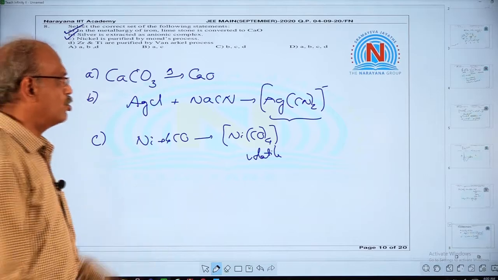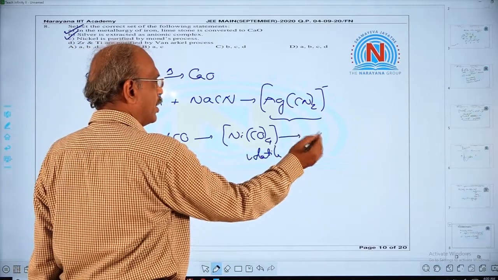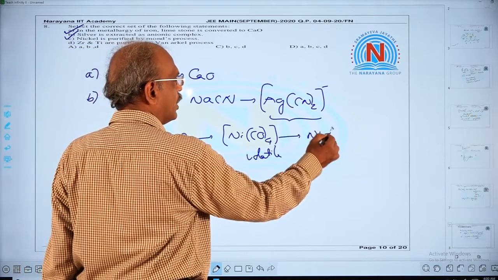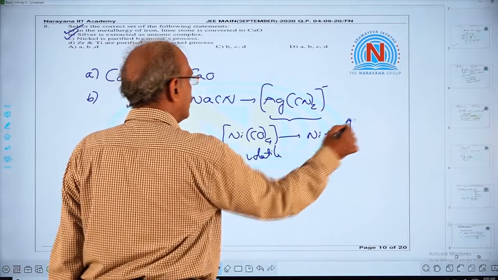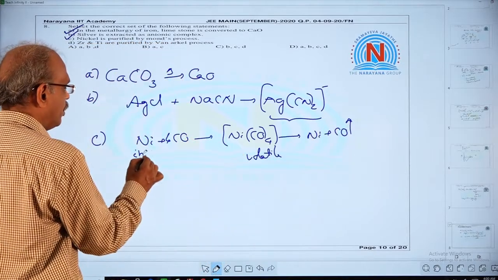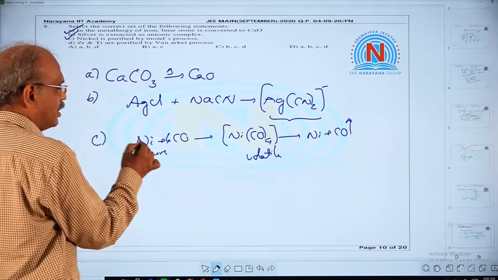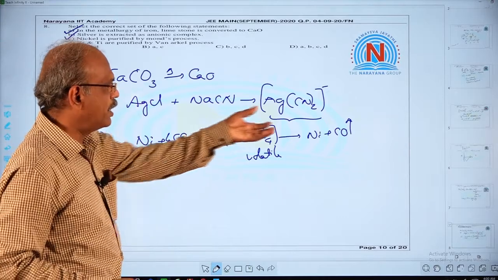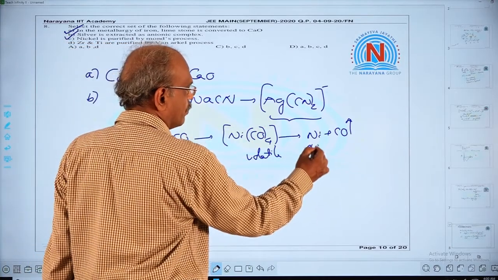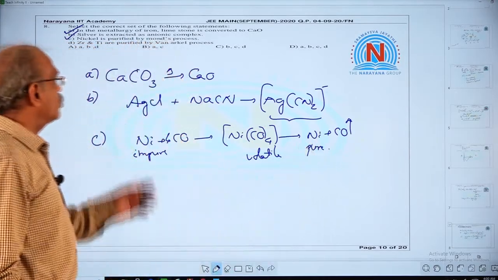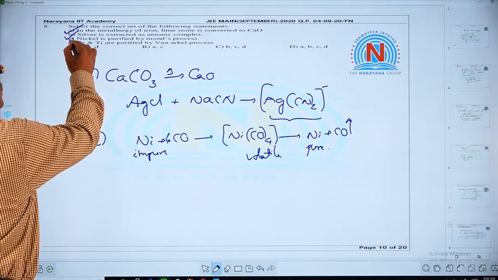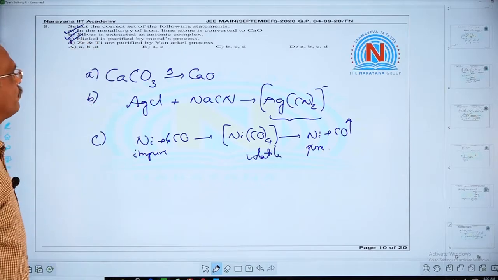This is subjected to high temperature and again decomposed to nickel and carbon monoxide. This is the impure metal, and from this pure nickel is separated. So statement C is also correct.